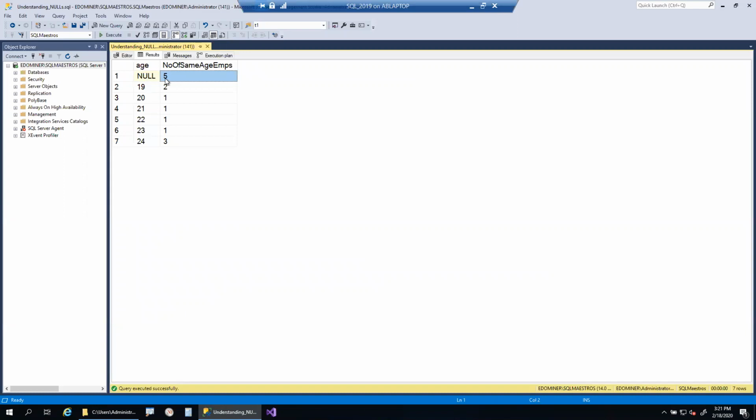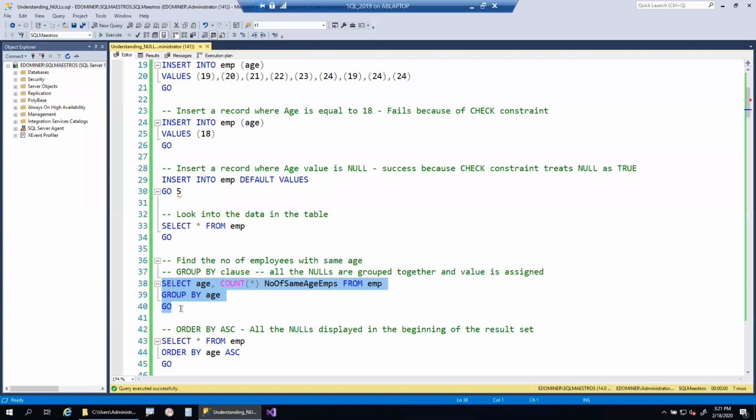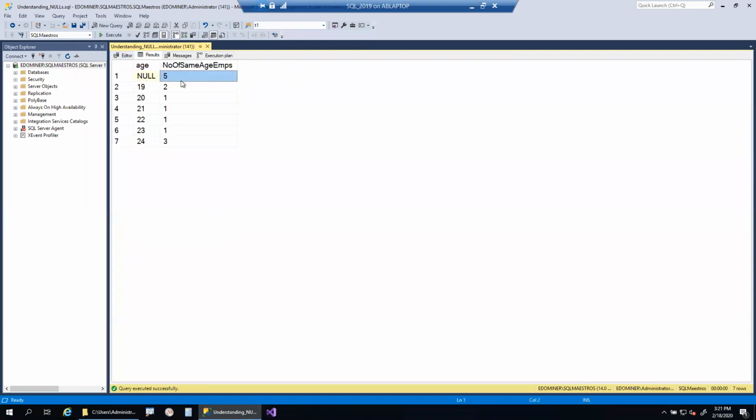Whenever we are dealing with where, on, or having predicates, it is considered as false. But whenever we are doing a group by, all the nulls are considered as equal. So we need to be very clear how different elements in SQL Server treat nulls differently. Whenever you apply group by and do any aggregations, SQL Server will group all the nulls together. This is the proof for that point: all the nulls are grouped together and the count is 5.